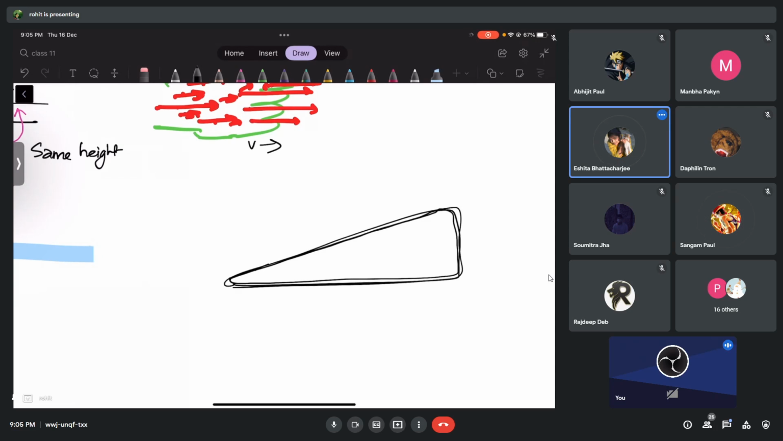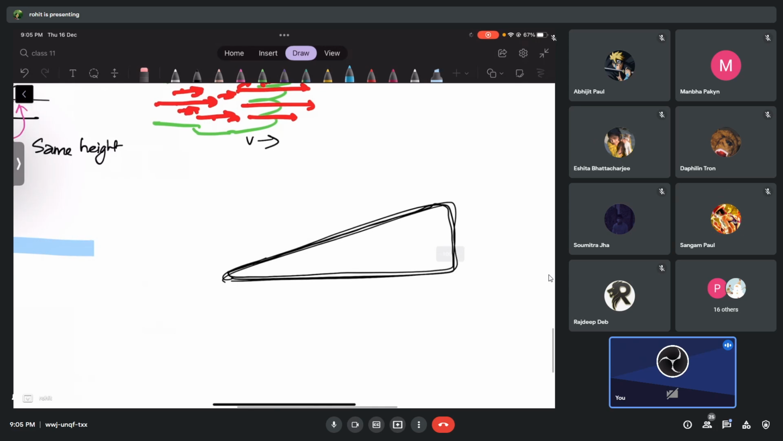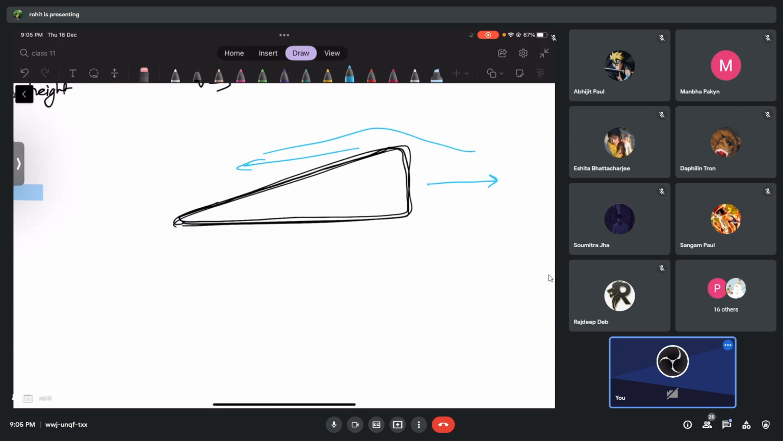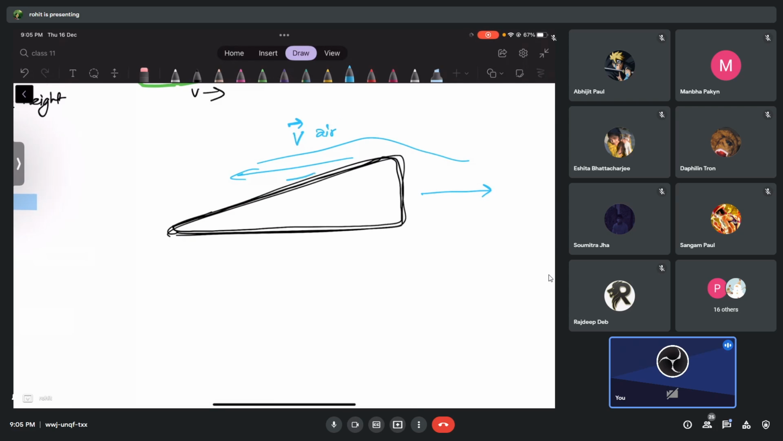I'm not drawing them properly, okay. They are designed in such a way that when the aeroplane moves forward, on the top of the wings you have higher velocity of the liquid, or not liquid this time, but air. Somewhat we are applying to air also right now, whatever we have learned just now.